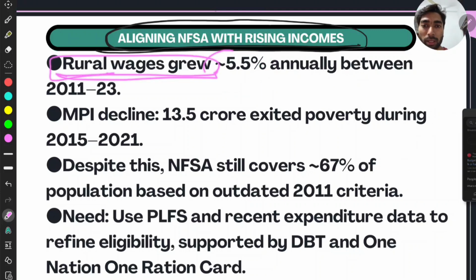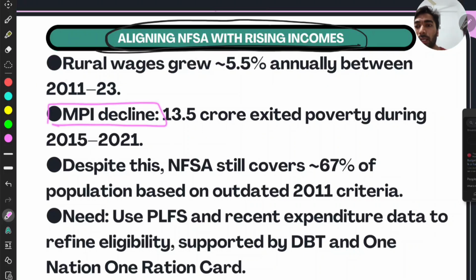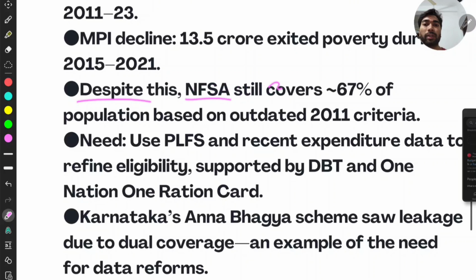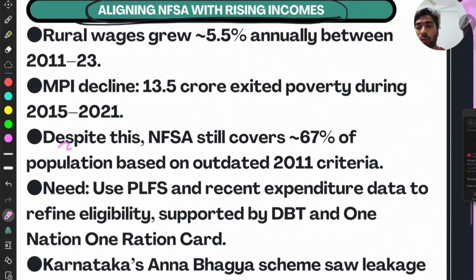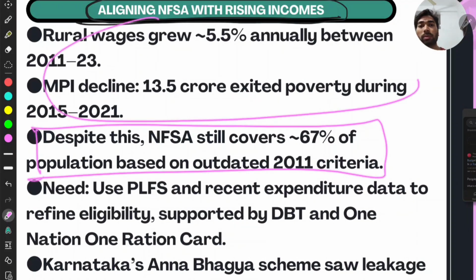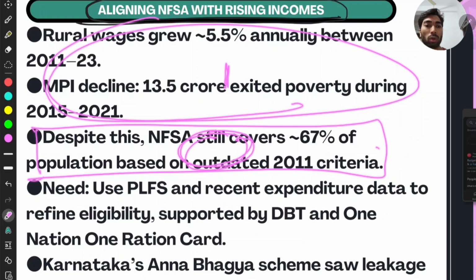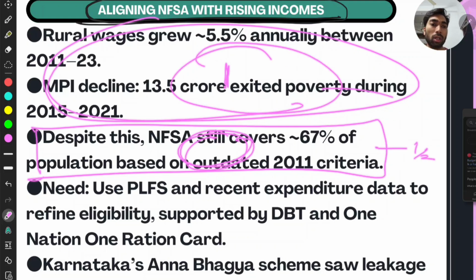Rural wages grew by 5.5% annually between 2011 and 23. The multidimensional poverty index declined by 13.5 crore. We have already discussed this. And despite this, NFSA still covers 67% of the population based on outdated 2011 criteria. So we have to update it. When you write this statement, you have to give this substantiation. Without this, you can't write this. If you write this, you will be given just half a mark. If you don't write this, you will not get another half mark.